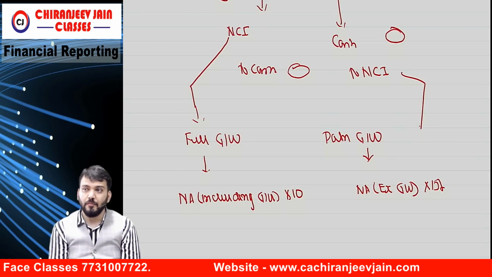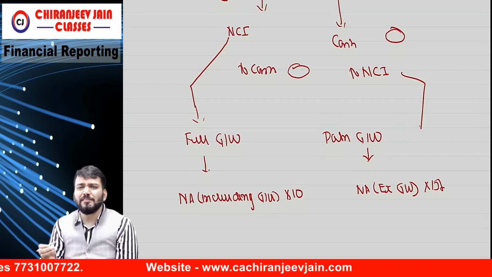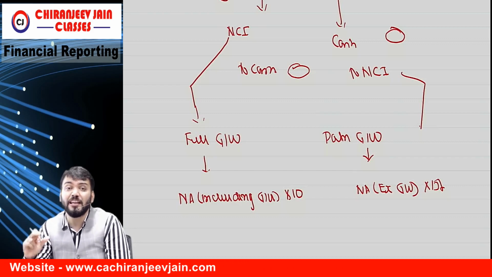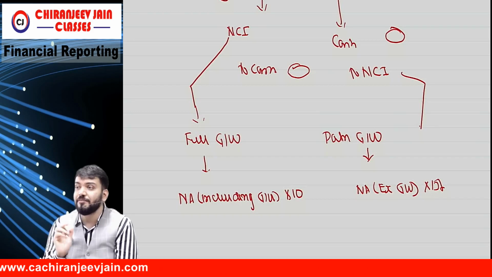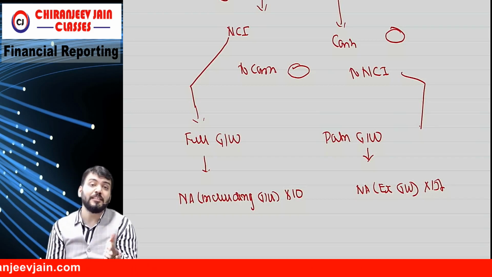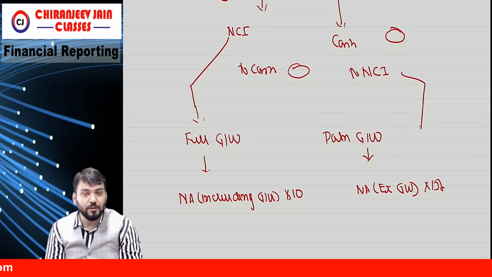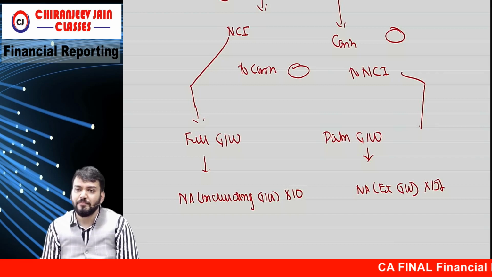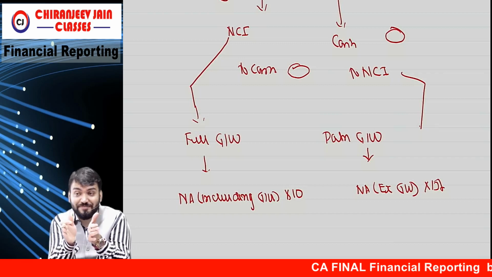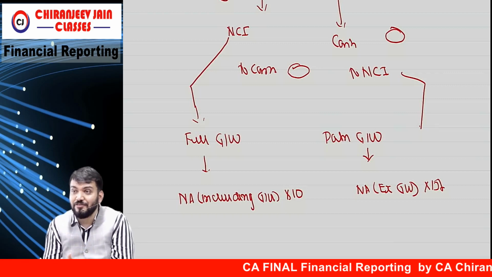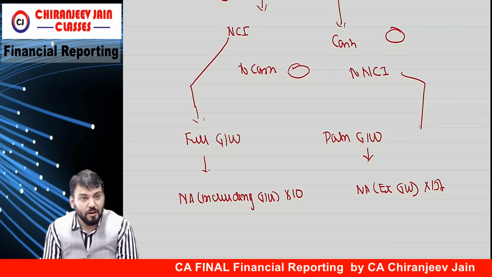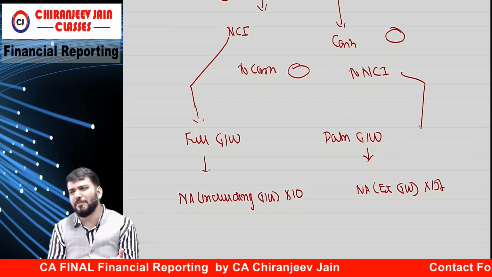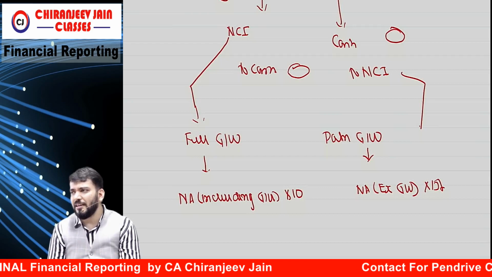Understood? Correct? So this is the change in proportion of NCI. You need to find out how much proportionate NCI is increasing or decreasing. So you need to find total assets including goodwill in case of full goodwill, and total assets excluding goodwill in case of partial goodwill. Only this much, on the date of change, not on the date of acquisition. This will be given in the question. There are 3-4 questions given.